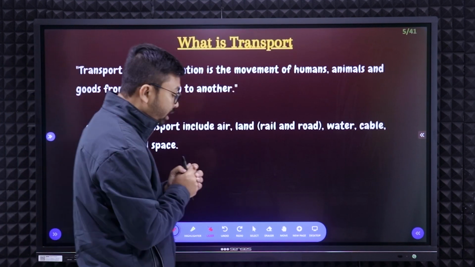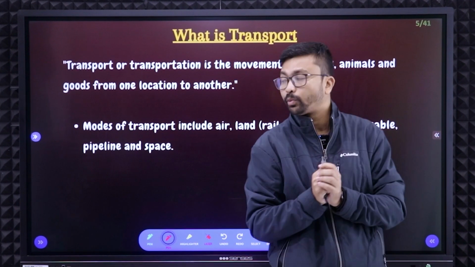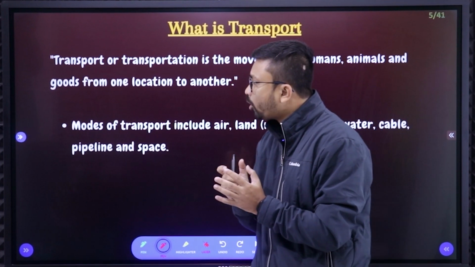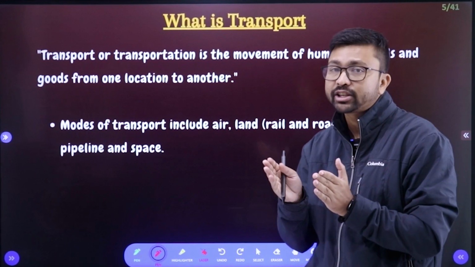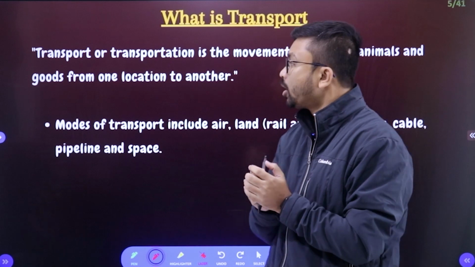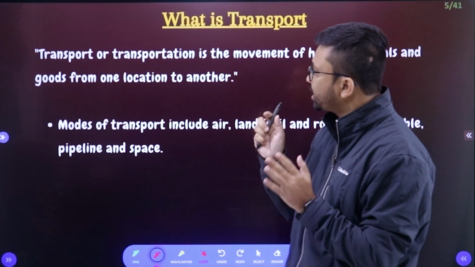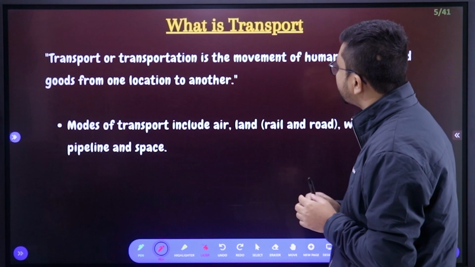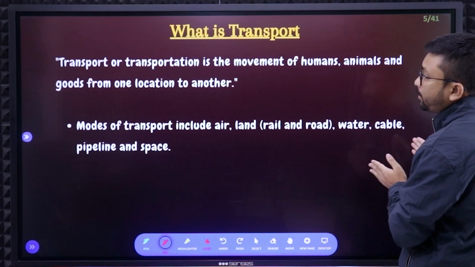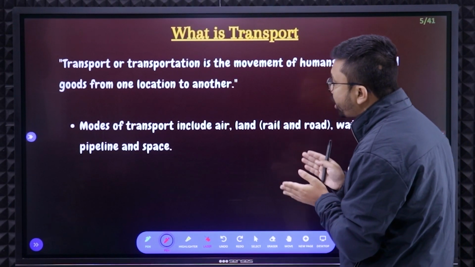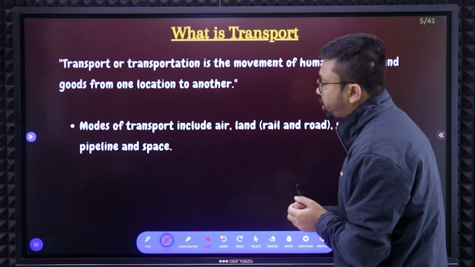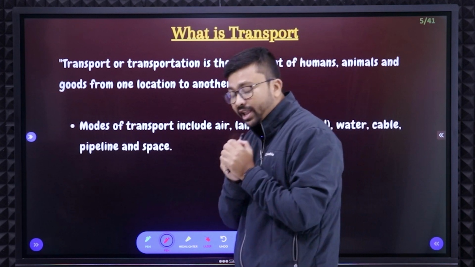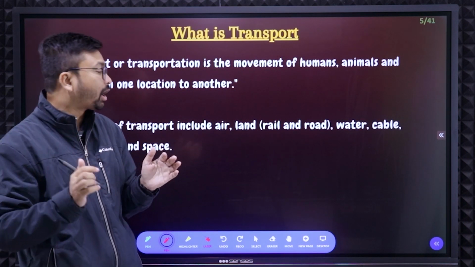So here you can see, the first thing you need to know is what transport is. Transport means the movement of goods as well as humans or animals from one place to another, right? In simple words, transport or transportation is the movement of humans, animals, and goods from one location to another. That is called transport. Now, modes of transportation: here you can see there are several modes of transportation.